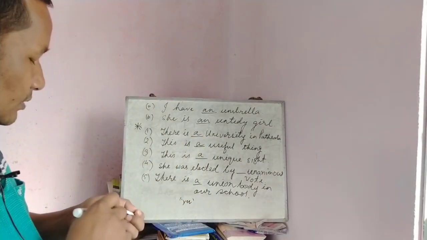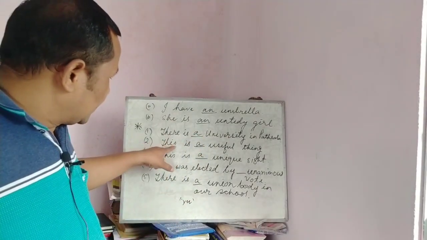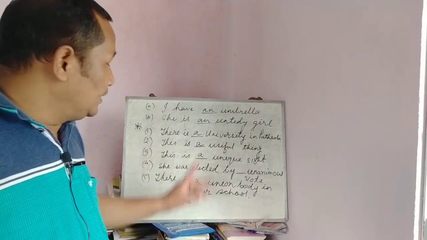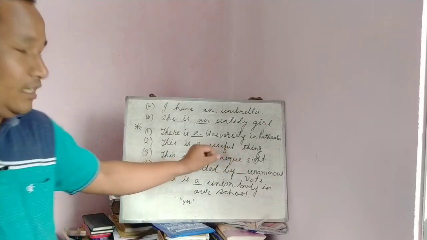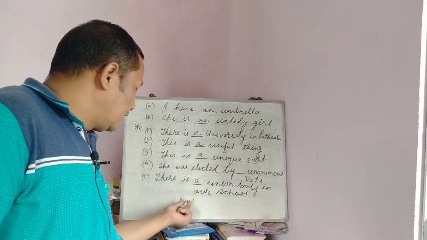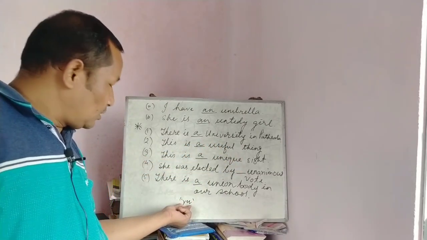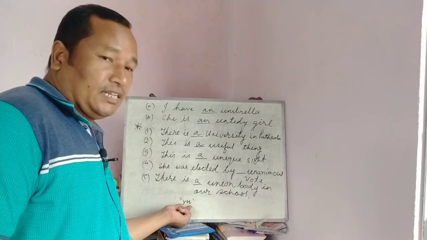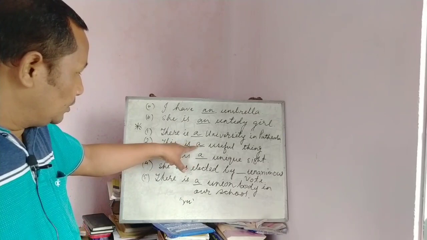Now look at this sentence. This is a useful thing. Here also the sound of U is just like 'yu'. It is not like a vowel, it is like a consonant. That's why here we use a.